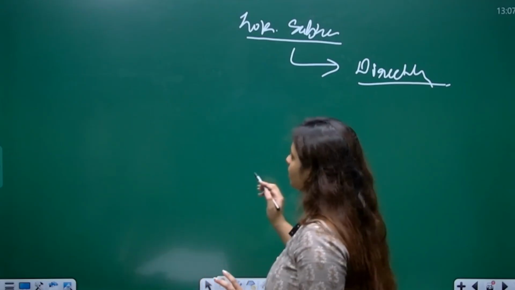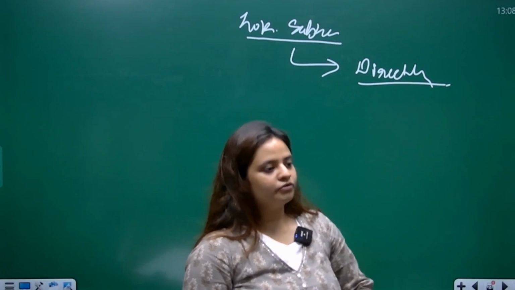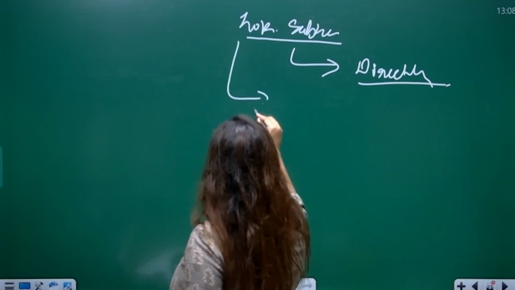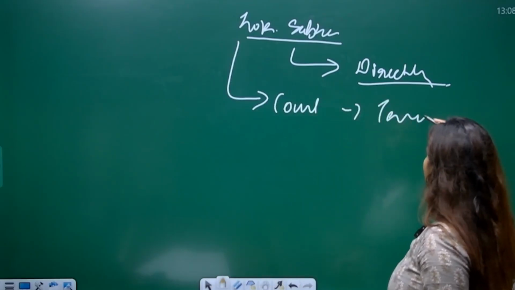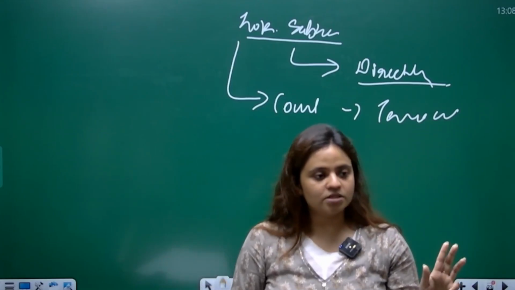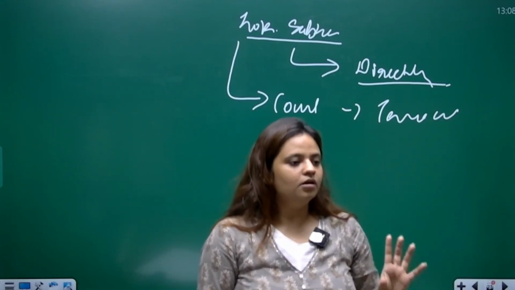So how are the elections of Lok Sabha held? The entire country of India is divided into territorial constituencies, and each constituency roughly has equal population.